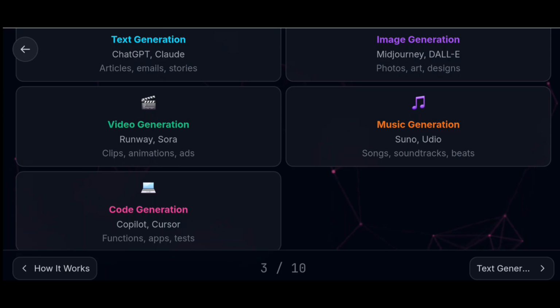Code generation. For code generation, we are using Copilot, Cursor, Kiro, or Amazon Q, etc. It creates functions, applications, and test cases and all.